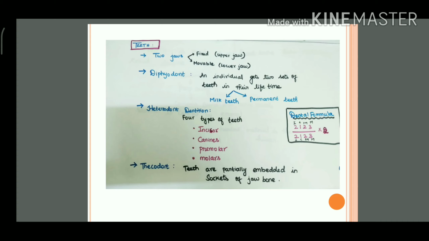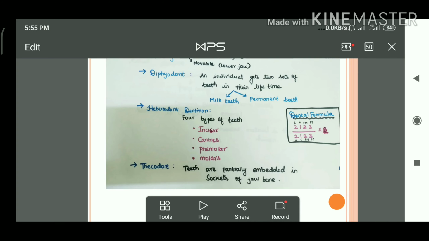The next key term is diphyodont. Everyone knows that we as human beings get two different sets of teeth. In your childhood, you have teeth that fall down. That is called milk teeth. After childhood, you get permanent teeth. So in our lifetime we get two sets of teeth, which is called diphyodont.